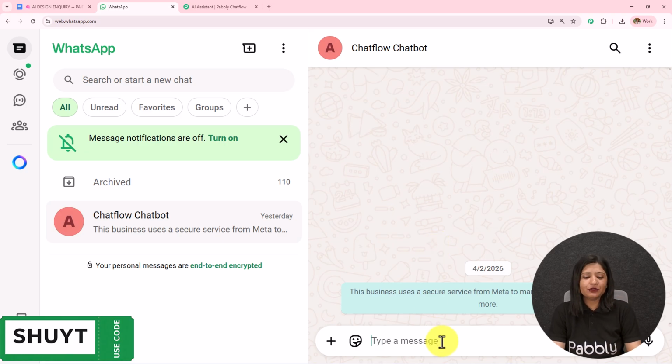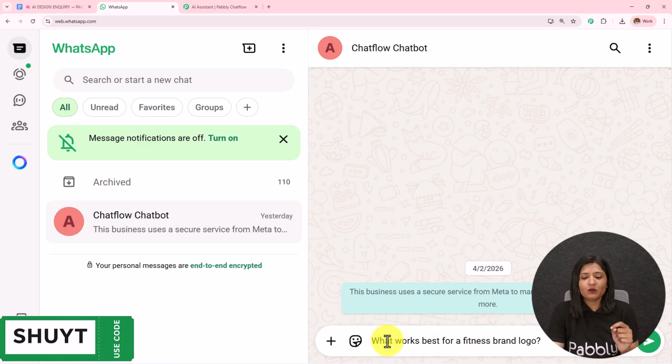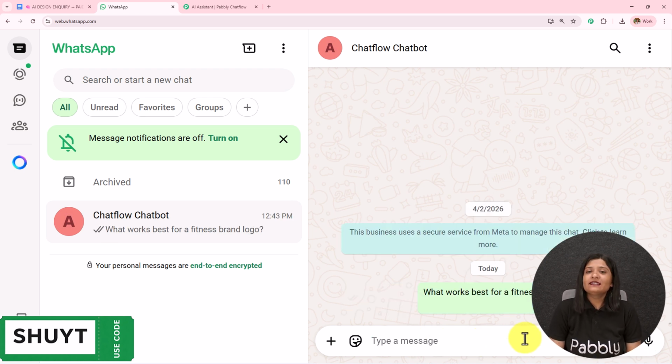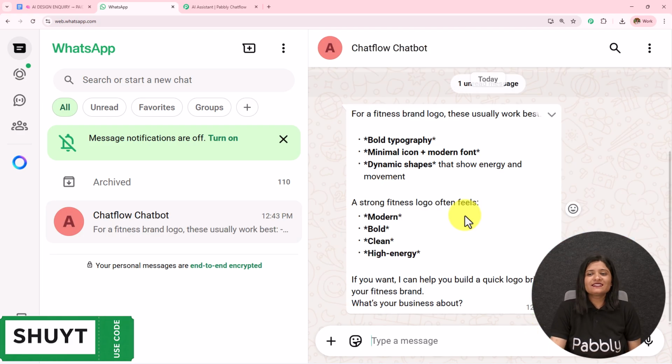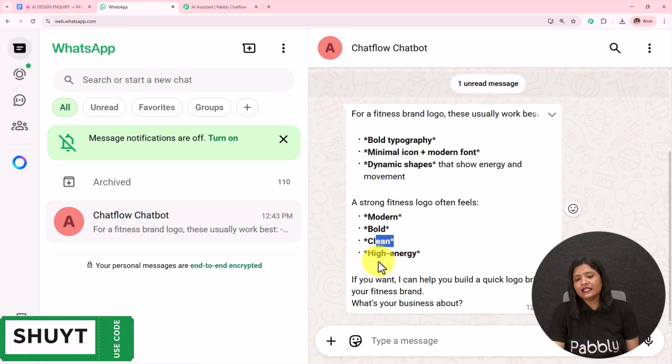So, here I am going to enter a query, and based on this query, you will see that I am going to receive a reply. Here I am running a design business and I am going to send this query. What works best for a fitness brand logo? I have sent this message. Let's wait for the reply. So here it says it has sent me this message for a fitness brand logo. These usually work best. Bold typography, minimum icon plus modern font, dynamic shapes. A strong fitness logo often feels modern, bold, clean, high energy.